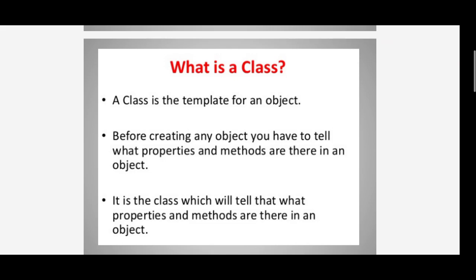It is the class which will tell what properties and methods are there in the object. Here you see the difference between the object and the class.